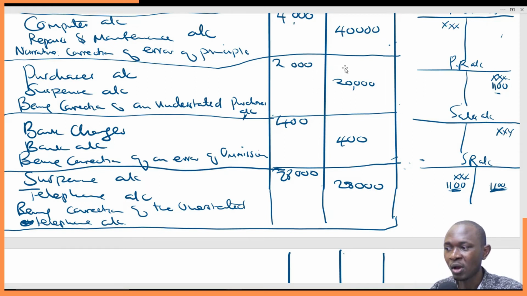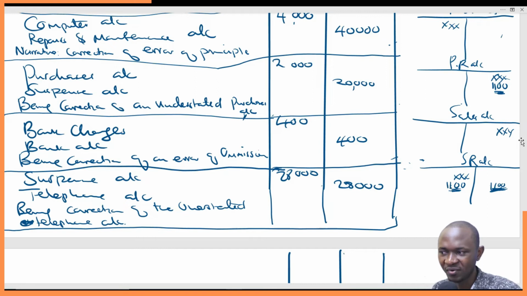No. We are also supposed to credit again the purchase returns account, because we are supposed to remove this from here. So this 1,100 will remove the 1,100 from the debit side of the sales returns. So we credit 1,100 to cancel out the effect of the debit.